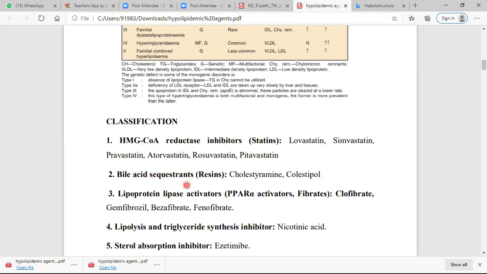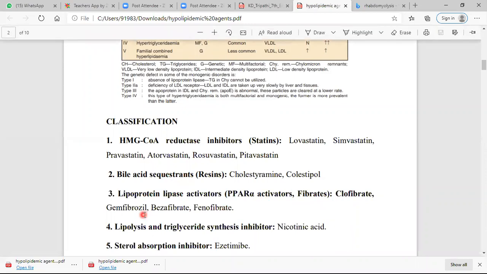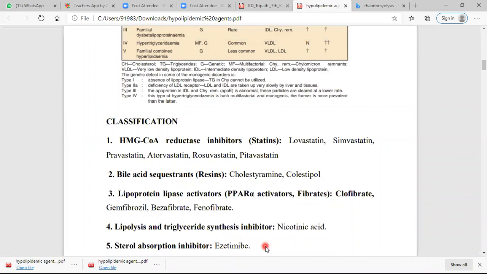The second is the bile acid sequestrant resins: cholestyramine and colestipol. Then the lipoprotein lipase activators, called PPAR-alpha activators. We will see the long form: peroxisome proliferator activated receptor alpha activator. Fibrates: clofibrate, gemfibrozil, bezafibrate, and fenofibrate. The lipolysis and triglyceride synthesis inhibitor is nicotinic acid. And the sterol absorption inhibitor is ezetimibe.